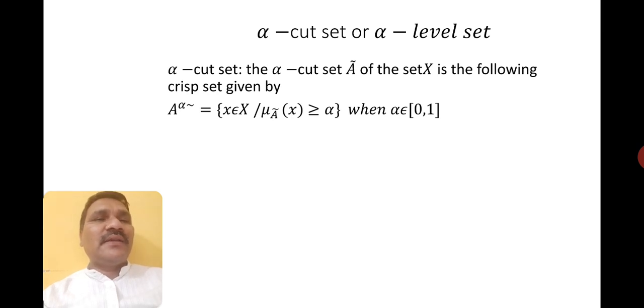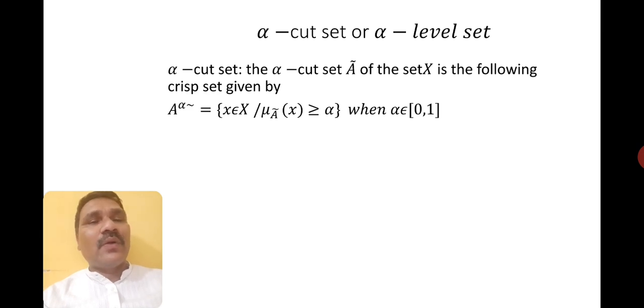The alpha cut set is defined as A to the power alpha equals the set of x belonging to X such that the membership function of x is greater than or equal to alpha. Only those elements you will take into consideration for that set.